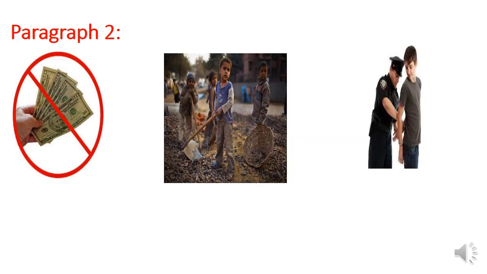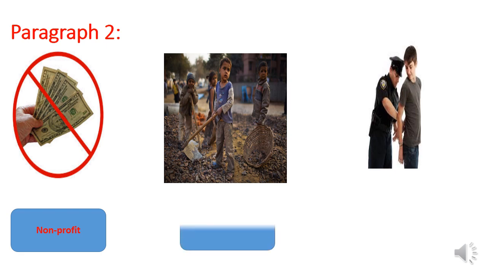Second paragraph. In the second paragraph you're going to find the first word, which is non-profit. What do we mean by non-profit? You're going to find non-profit association. So a non-profit association is an association without the aim of making money. Its goal is not money. You're also going to find child laborers. So what do we mean by child labor?